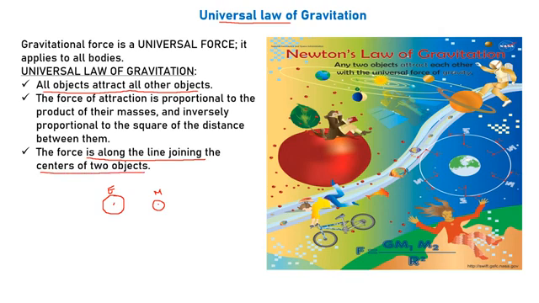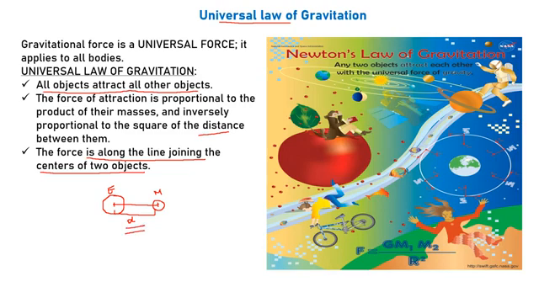This is the distance we are going to consider. When we derive the formula, the distance is nothing but the distance between the centers of the two objects.